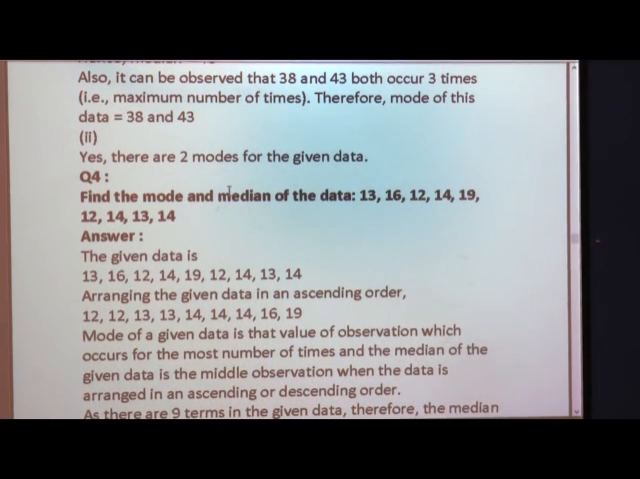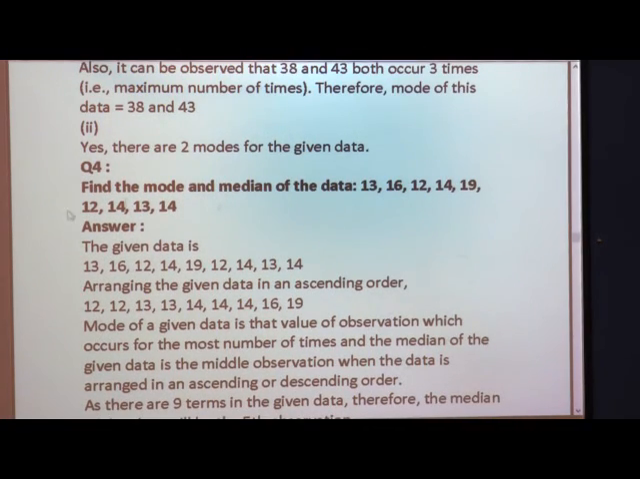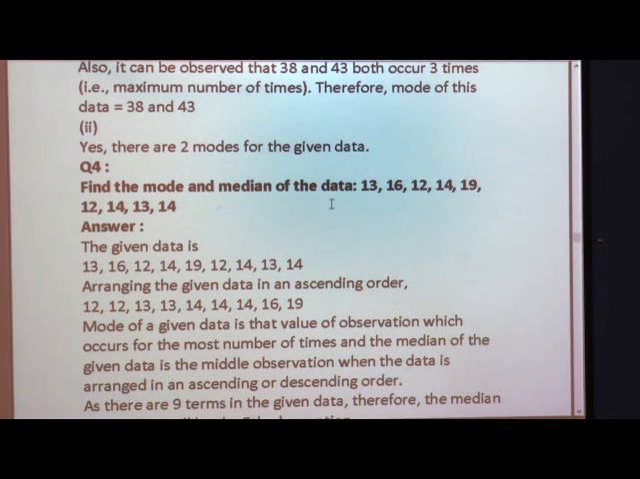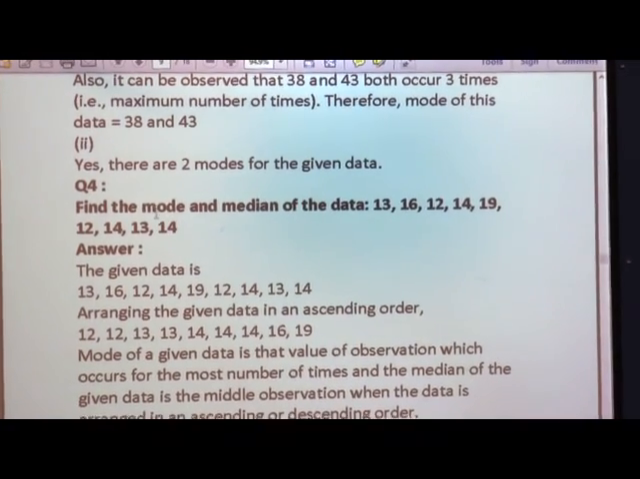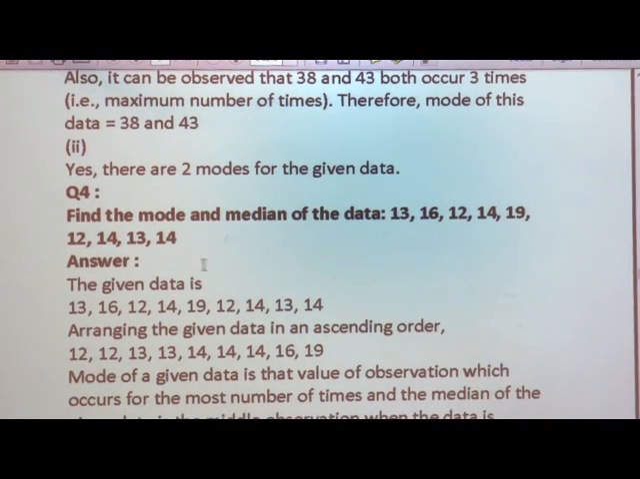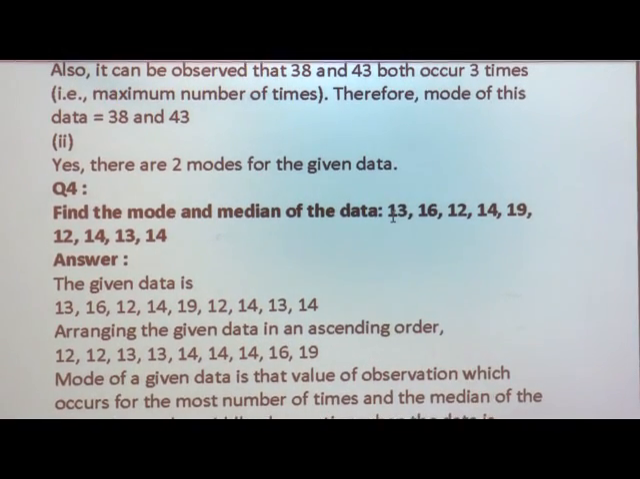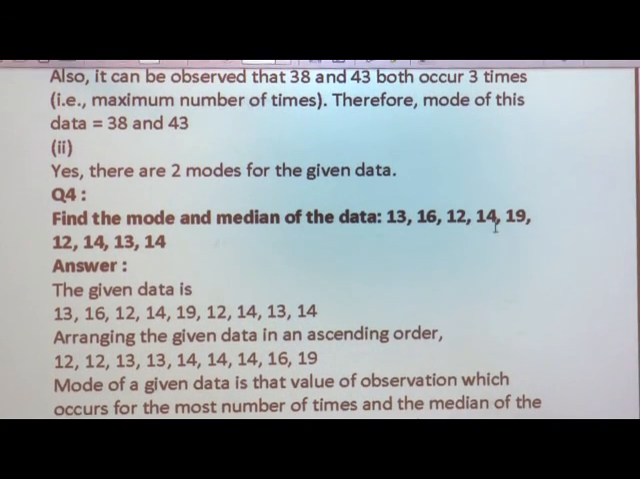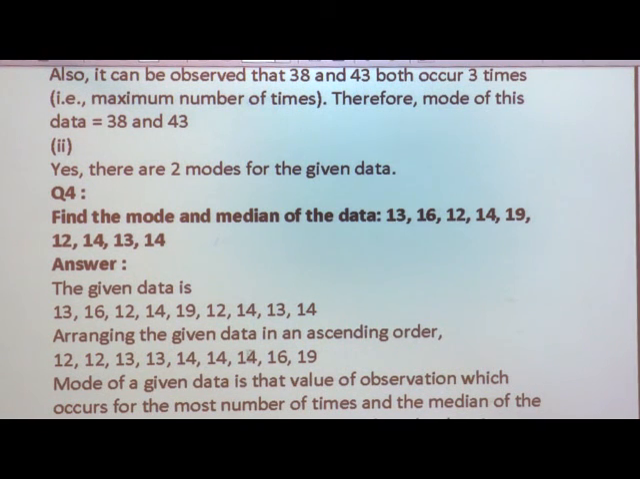Now we will see one more example: find the mode and the median of a data. Here we do not have anything, they have just given the numbers to us, and we have to find out the mode. Now, do you know how to find the mode? Yes, first we have to arrange the data in ascending order. We have very simple digits: 13, 16, 12, 14, 19, 12, 14, 13 and 14. So, first we will arrange this in ascending order.